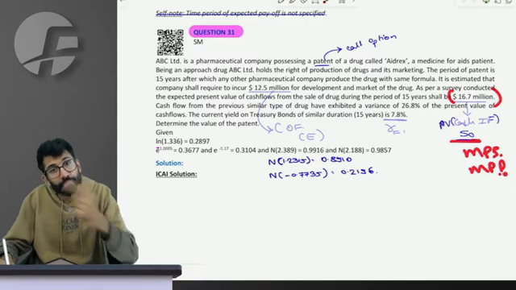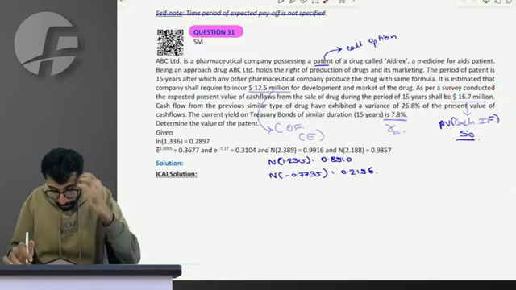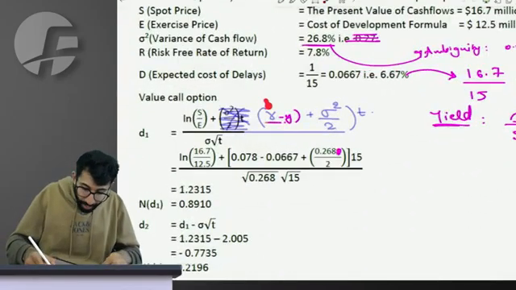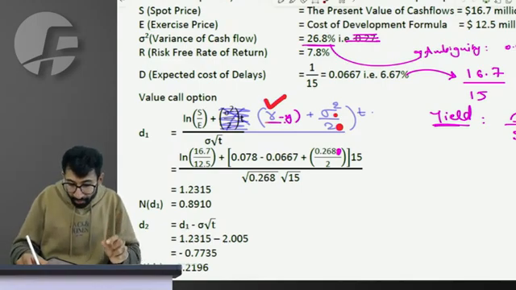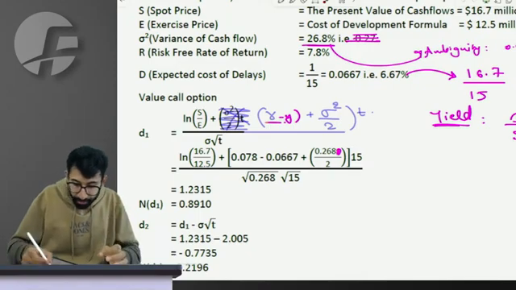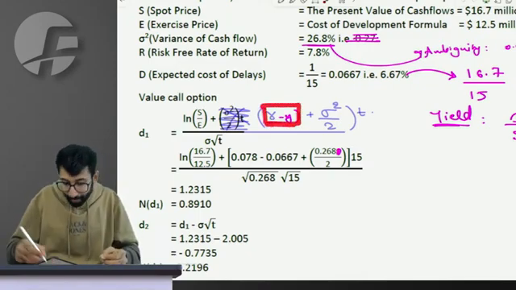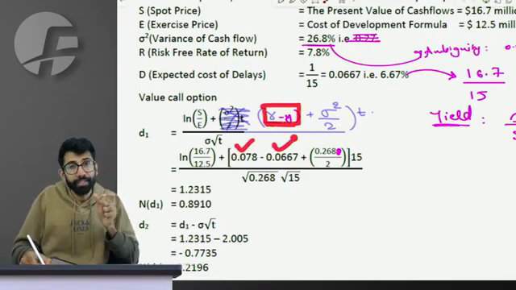The cash flow that you receive, the dividend that you receive, is called dividend yield, and the treatment of it is really simple. Rather than R plus sigma square, which is variance, divided by 2, to the power t, you will now have to do R minus Y. R, rate of interest. Y, the amount of dividend yield.